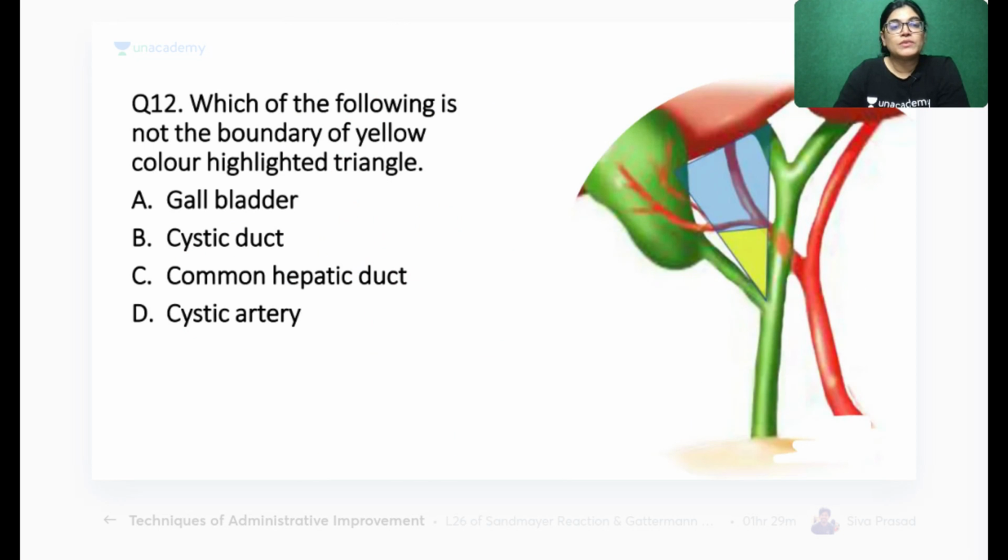Question number 12. Which of the following is not a boundary of the yellow color highlighted triangular space? Gallbladder, cystic duct, common hepatic duct, and cystic artery. Four options are there. Mark the correct answer.